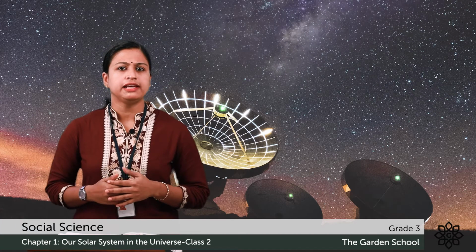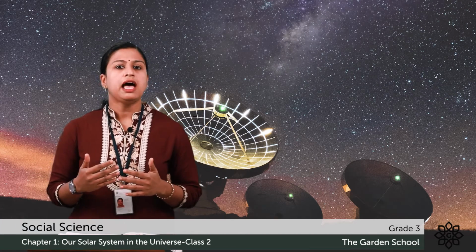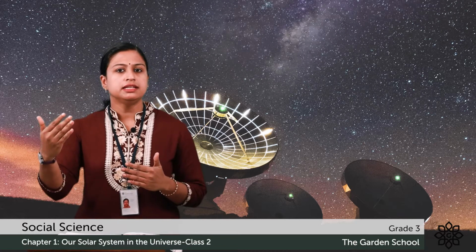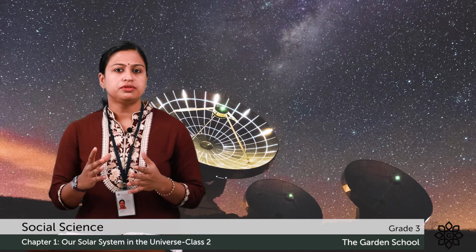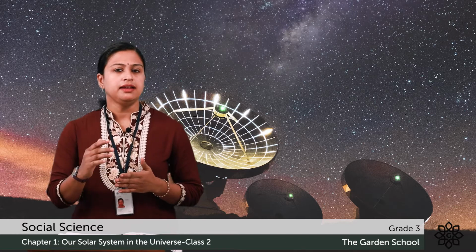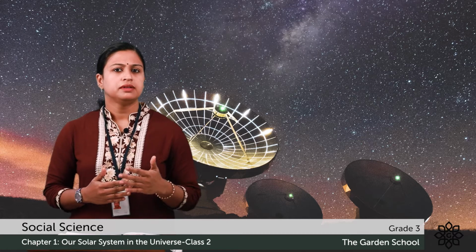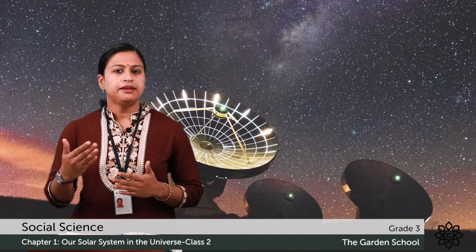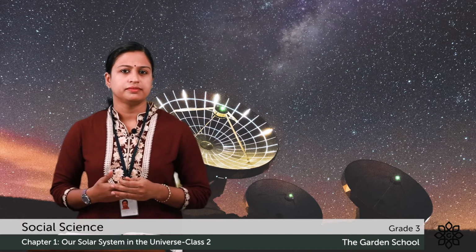Have you heard about the telescope? A telescope is an instrument that helps us to see distant objects clearly. Usually, they are used to watch the planets and stars. Some of the telescopes are radio telescopes, ultraviolet telescopes, infrared telescopes, and so on.